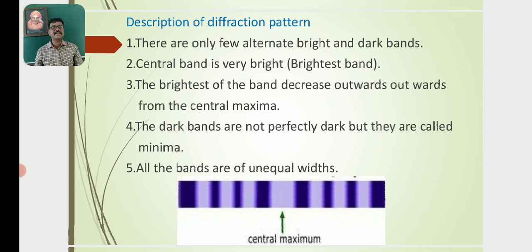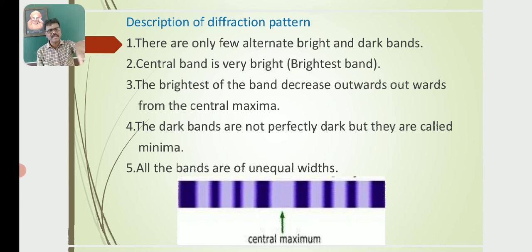The brightness of the bands goes on decreasing outwards from the central maxima.